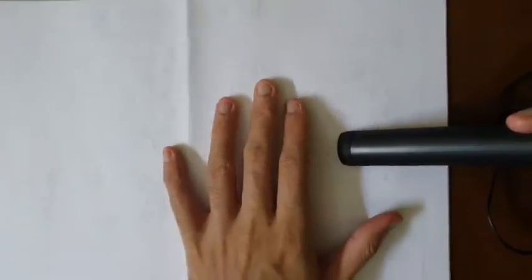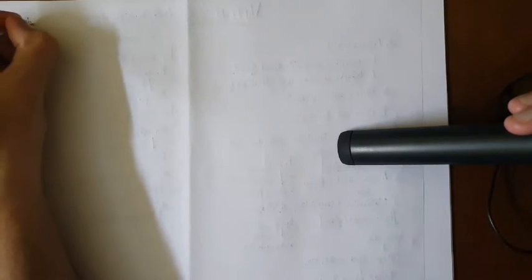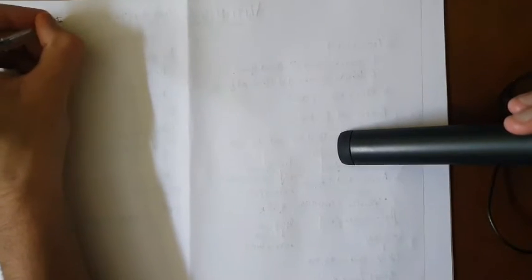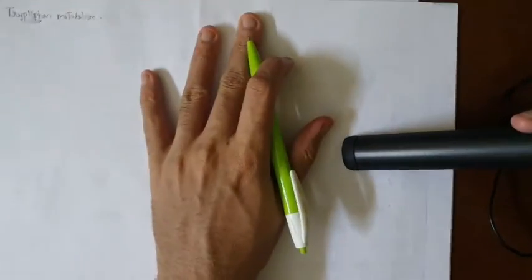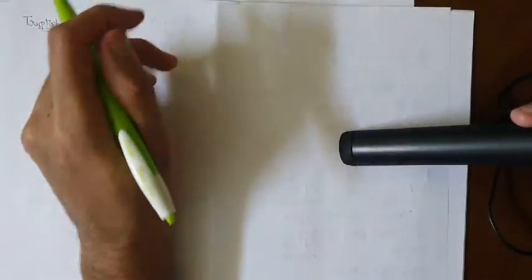Let's move on with the next page. So the next important thing is about tryptophan metabolism. So here what happens is, the ascorbic acid, it is necessary for the hydroxylation of tryptophan into 5-hydroxy tryptophan.